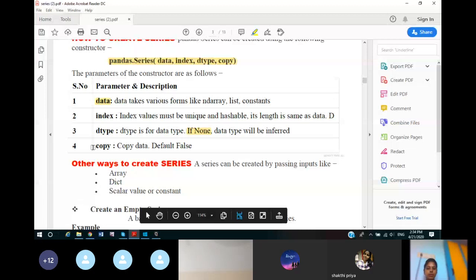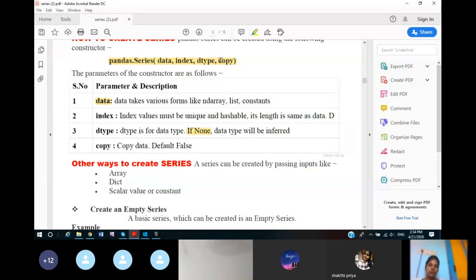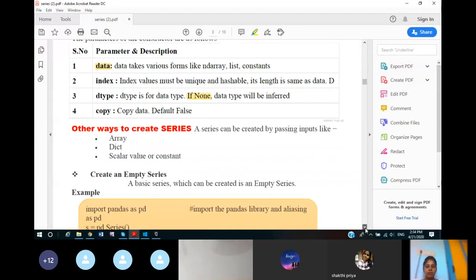Now the fourth attribute of this Series function, this is a function, the fourth attribute is copy, and the default is False. That means if you want to copy the data of this series into another series, then you can use this copy attribute, and by default it is False. By default it will not copy, unless you make it True, then only it will copy the data values of one series into another series. This we will discuss later.